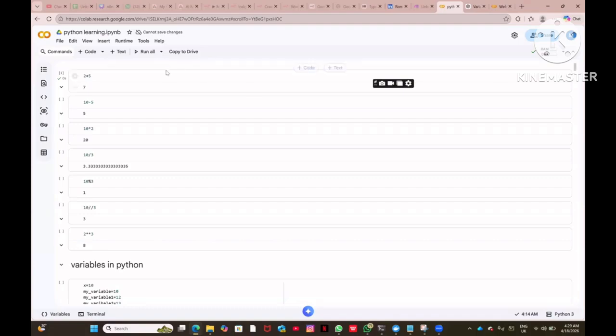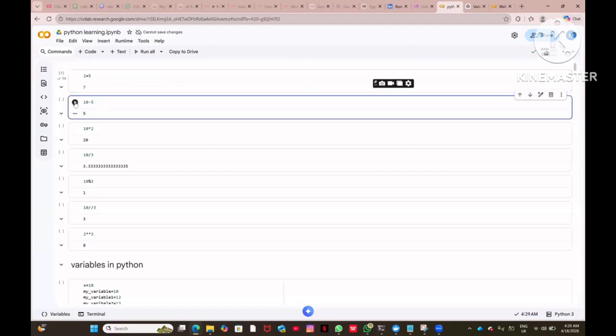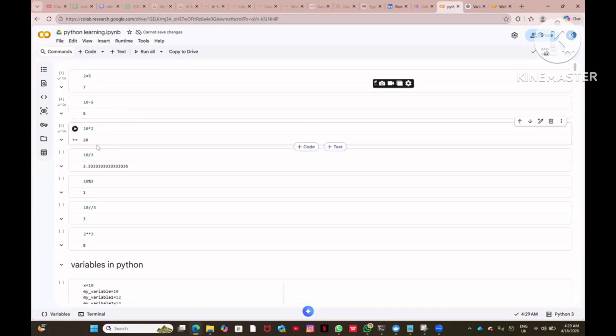I'm starting with very simple things. We are writing 2 plus 5. Very simple. If you run it, you will get 7. Similarly, 10 minus 5 gives 5. If you do 10 into 2, you will get 20. And 10 into 10 divided by 3, you are getting the result.